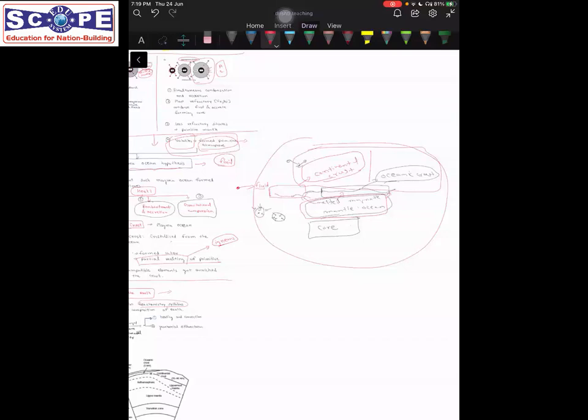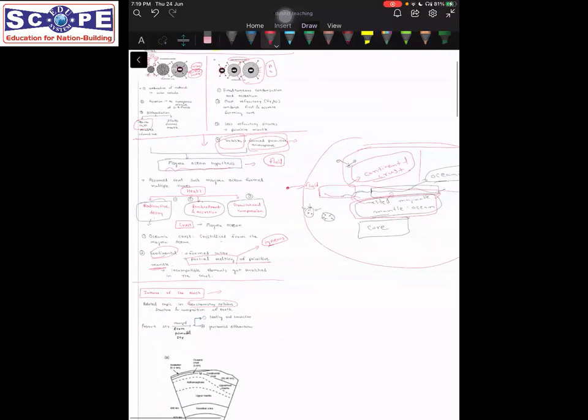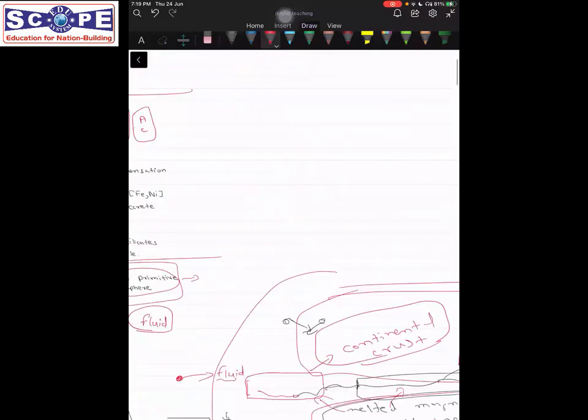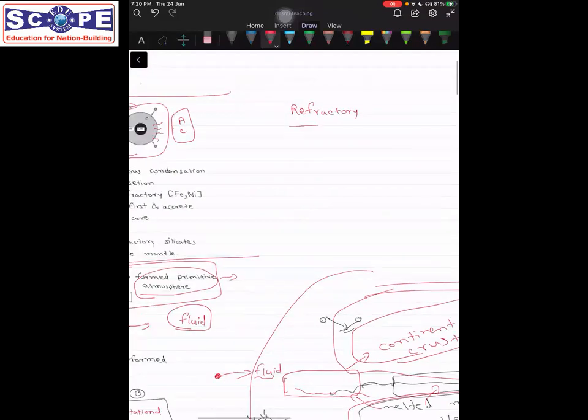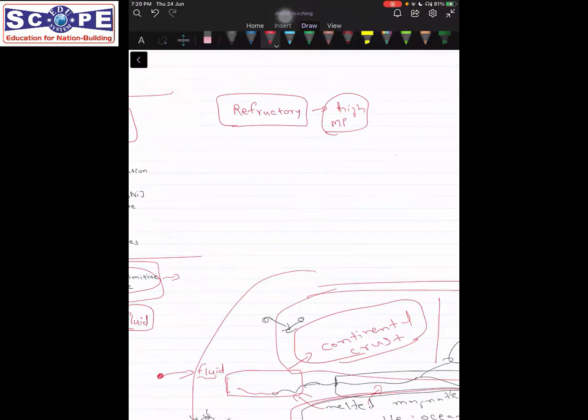Excuse me, sir. Yeah, please. So what is the meaning of refractive material, sir? Yeah. It is not refractive, it is refractory. Refractory material means those which have high melting point. If some material is high melting point, it will also get crystallized first.